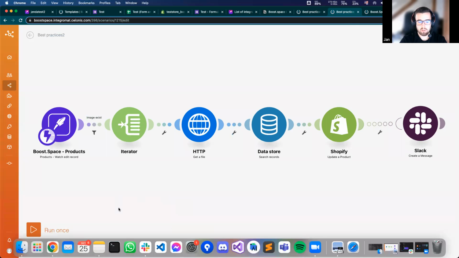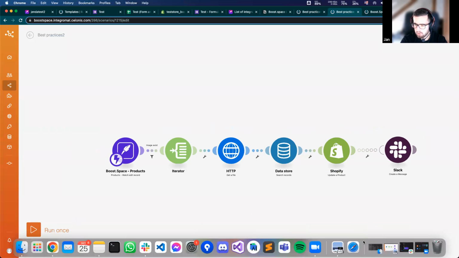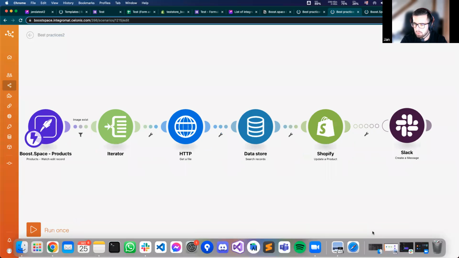How can I? I'm sorry. I want to hide my panel here, but I don't know how. Oh, sorry for that. I will just leave it like here.